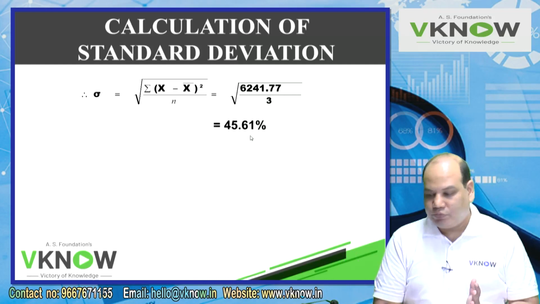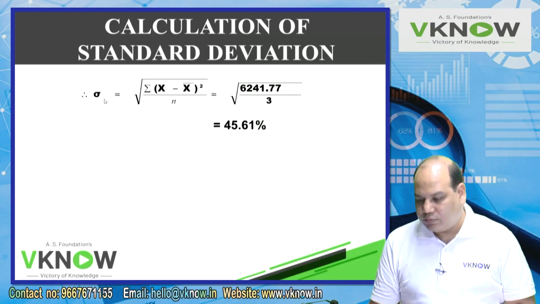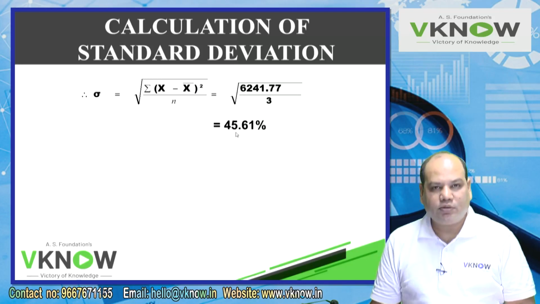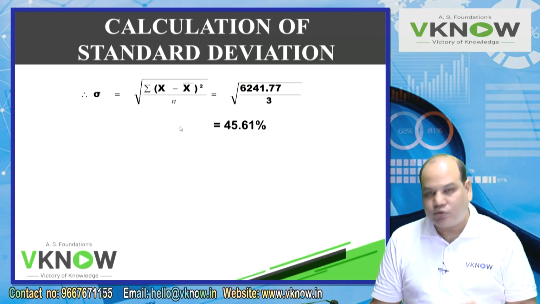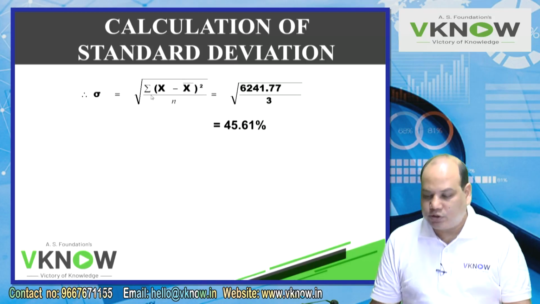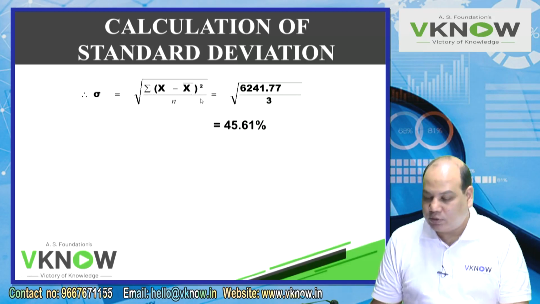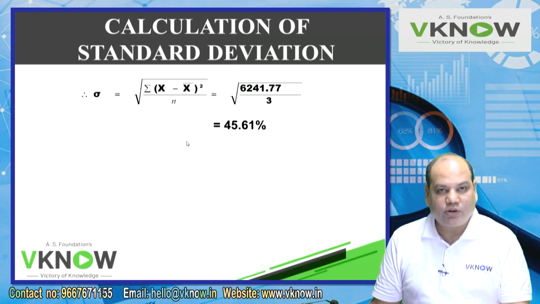45.61%. You have to write the heading, the formula, the data and the answer. So at least these 4 things you need to present every time. In the classroom, maybe after a few questions we will not write this formula. Maybe if you want to write, always welcome. But in the exam, this is how the standard deviation will be presented to get full marks.